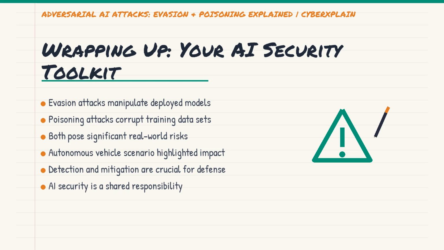Poisoning attacks, on the other hand, corrupt the model's training data itself, implanting vulnerabilities or degrading performance before it's even deployed. Both are serious threats with real-world consequences, from autonomous vehicle safety to spam filter reliability. But remember, with understanding comes power to detect, mitigate, and build more robust, secure AI systems. You now have a better toolkit for thinking about these challenges.